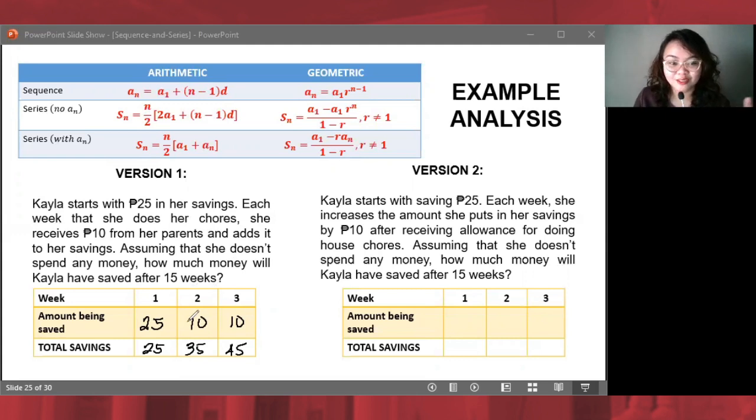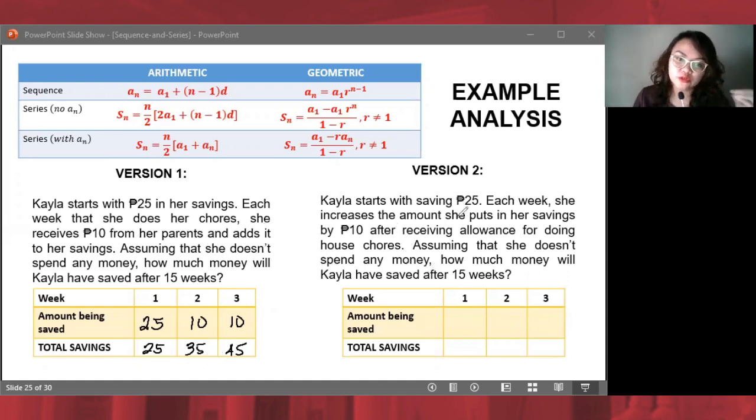Very good tong batang to. Masipag si Kyla. Tapos naguhulog siya ng 10 piso every week, yung binibigay ng mga magulang niya. So, every week, dumadagdag ng 10 piso yung ipon niya. Kaya meron tayong 25, 35, 45. So, total savings niya. Paano tong version 2?